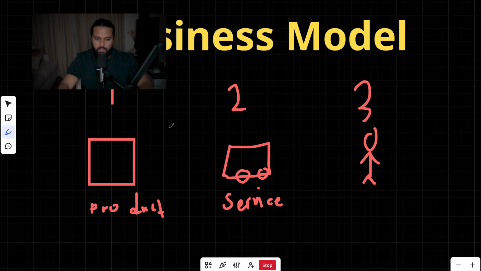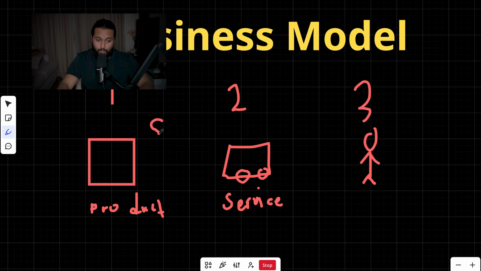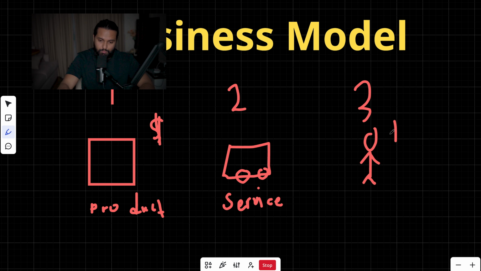The downside of selling a product is you need to have inventory. In order to have inventory, you need to make an upfront investment. And the downside of being a middleman is because you are the middleman, the profit margins for you is very, very low.